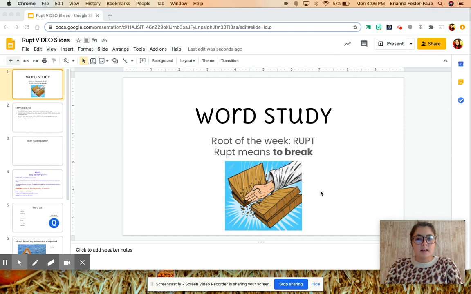with word study. I know that some of you have already done the Rupt, but you're just going to get a little bit more practice with it this week. So, our root of the week is Rupt, and Rupt means to break.